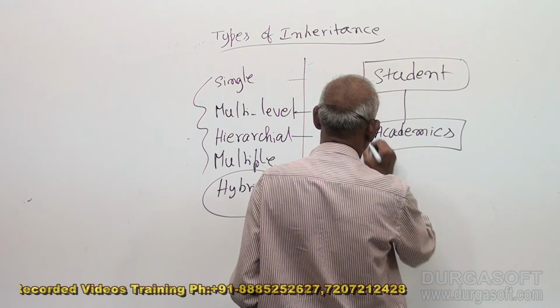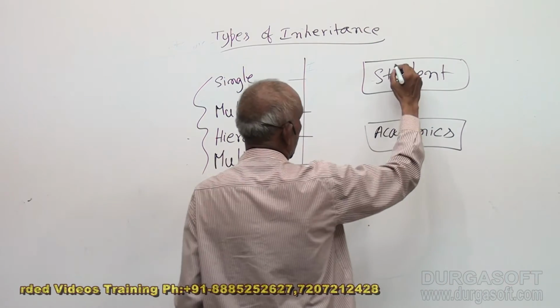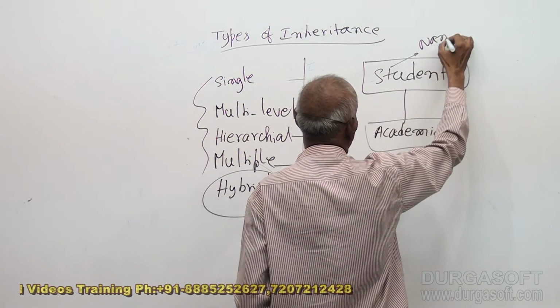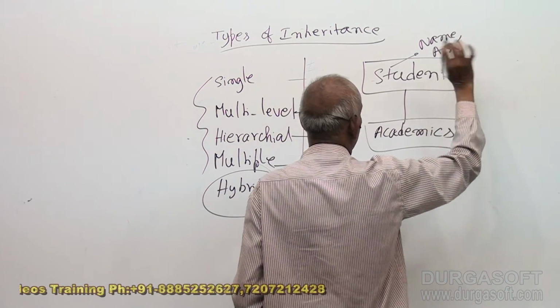One class is derived. So academics means student will have name, age, whatever details.